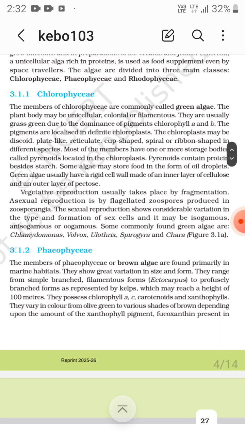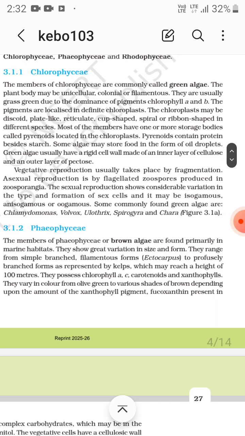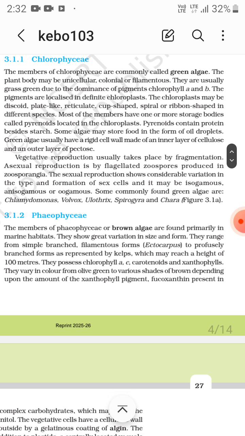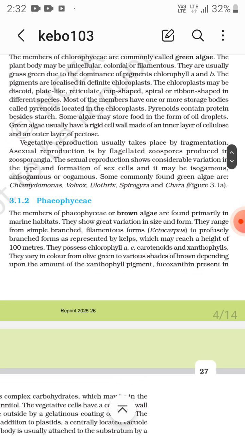Now vegetative reproduction usually takes place by fragmentation. Asexual reproduction is by flagellated zoospores produced in the zoosporangia. The sexual reproduction shows considerable variation in the type and formation of sex cells. It may be isogamous, anisogamous and oogamous. Some commonly cited examples of green algae are Chlamydomonas, Volvox, Ulothrix, Spirogyra and Chara.